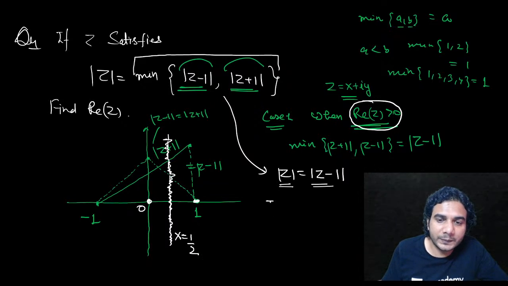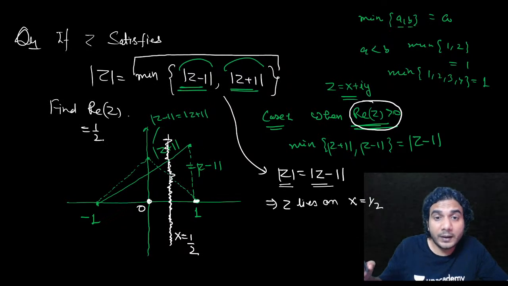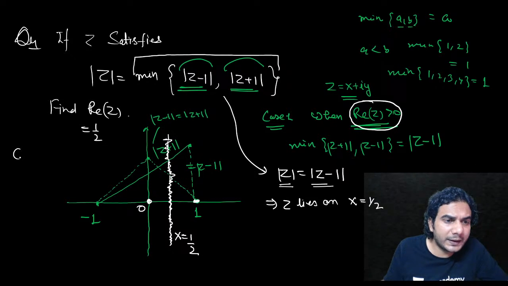Okay, so this means Z lies on the line X is equal to 1 by 2. So what will be the real part of Z? So the real part of Z will be 1 by 2. Okay, but now we have one more case to discuss. What is case 2, by the way? Case 2 is when the real part of Z is less than 0.